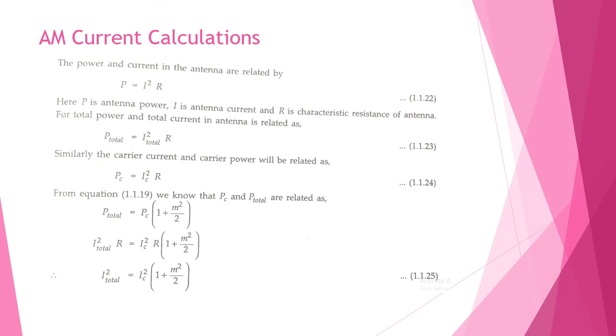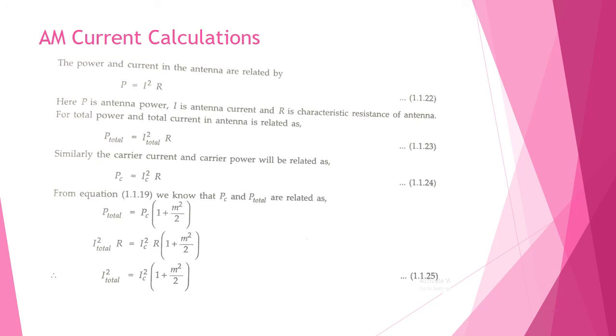So P total is equal to I squared total into R. We already know PC is equal to IC squared into R. So equating both equations, we get P total is equal to PC into 1 plus M squared by 2.